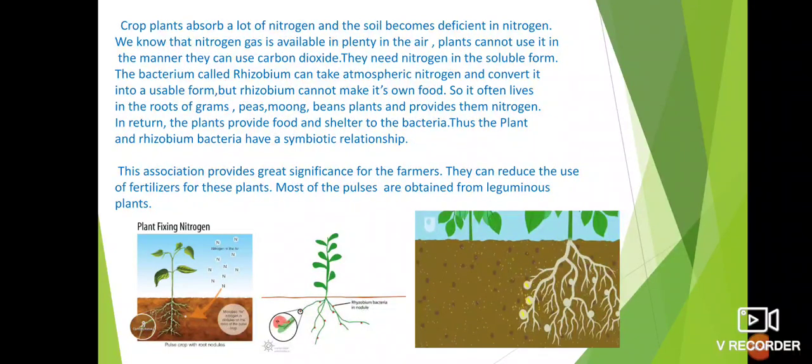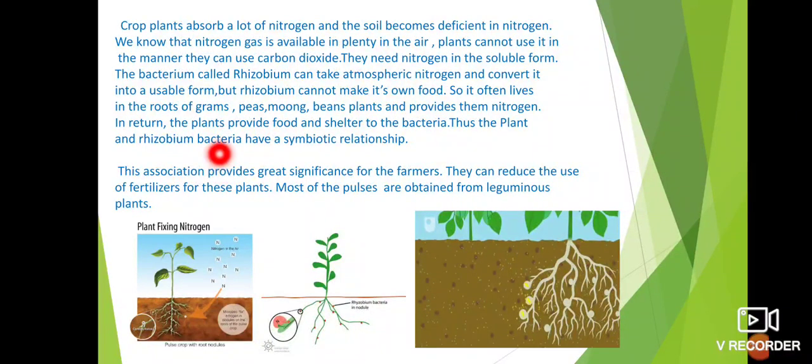The bacterium called Rhizobium can take atmospheric nitrogen and convert it into a usable form. Yes, I have said this. A bacterium which is present in the soil, the name of that bacterium is Rhizobium. It converts the atmospheric nitrogen, meaning the gaseous form of nitrogen, into a usable form. The gaseous nitrogen is converted into soluble form, and this converted nitrogen is absorbed by the plant.